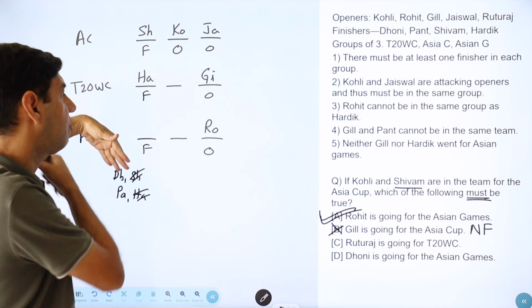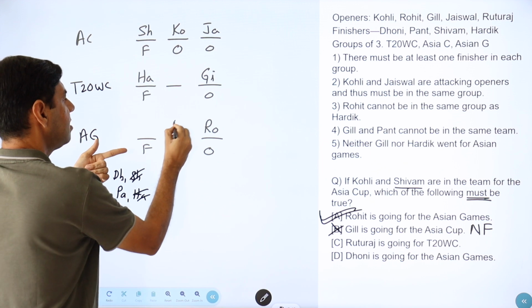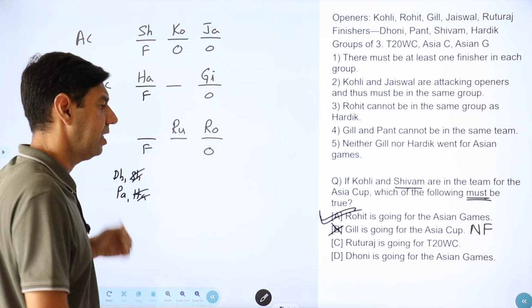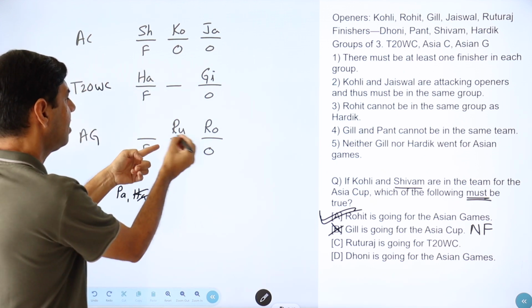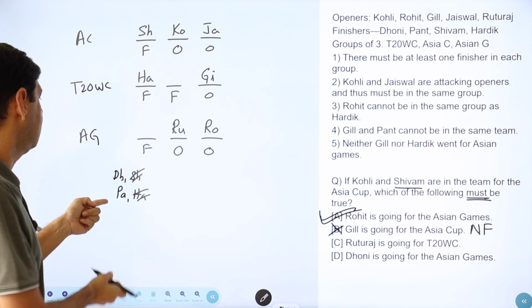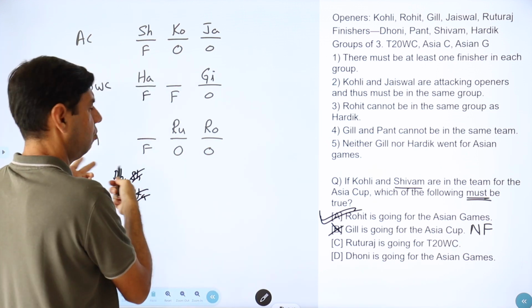Ruturaj is going for T20 World Cup. Try to make it false. So let's not send Ruturaj here. Let's send Ruturaj to Asian Games. Can Ruturaj and Rohit be together? Yes. And does that really affect something? Now that there are two openers over here, the two finishers over here. So what is the thing that we have? Do we have any problem with Rohit? Pant, Dhoni, there's no problem.